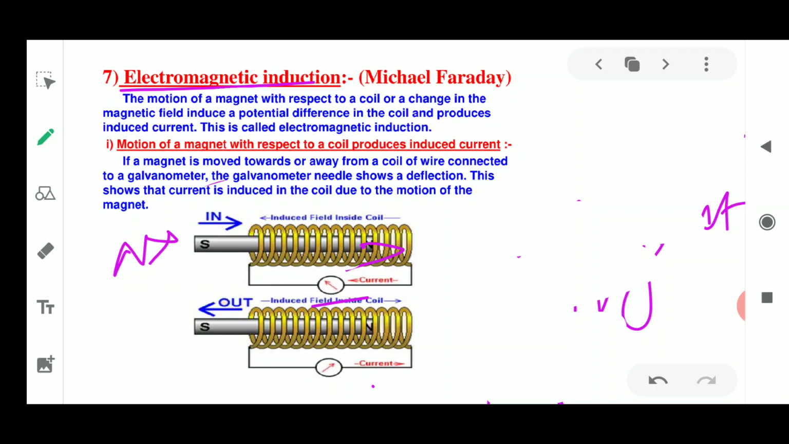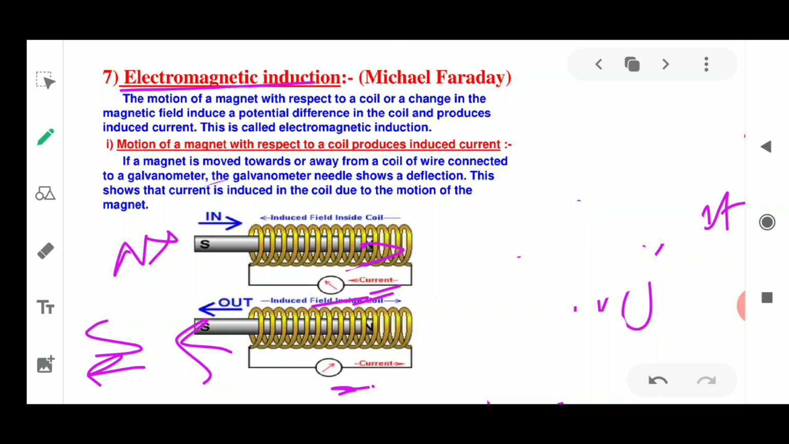A momentary deflection is seen, suppose towards the right side. Now when you withdraw the magnet from inside to outside, moving the south pole outside, you will see the galvanometer moving in the opposite direction to the first one.